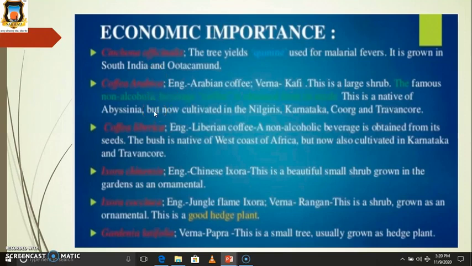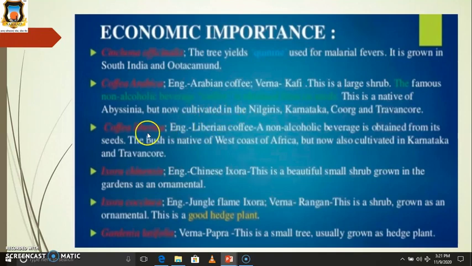Then there are some more economically important plants, like Coffea arabica, the common coffee, and these are cultivated in Karnataka.